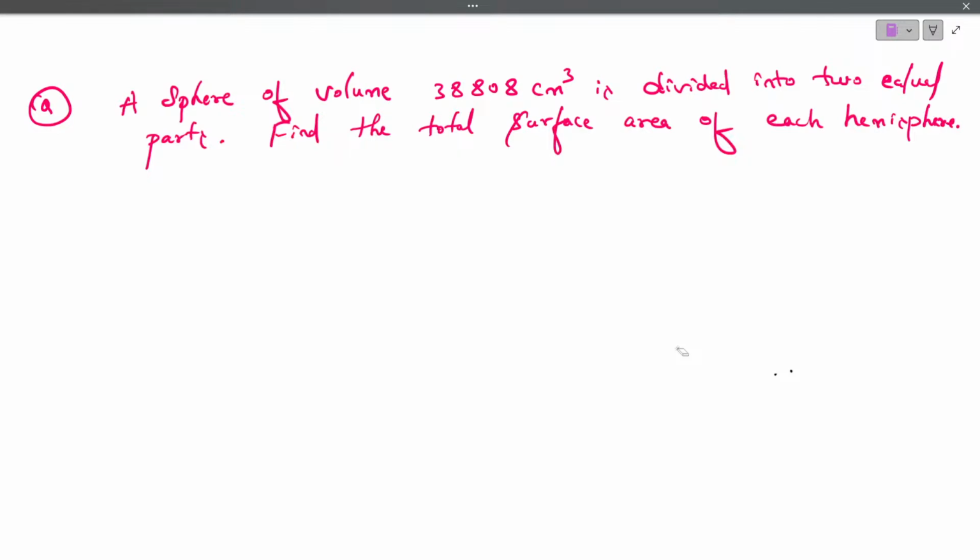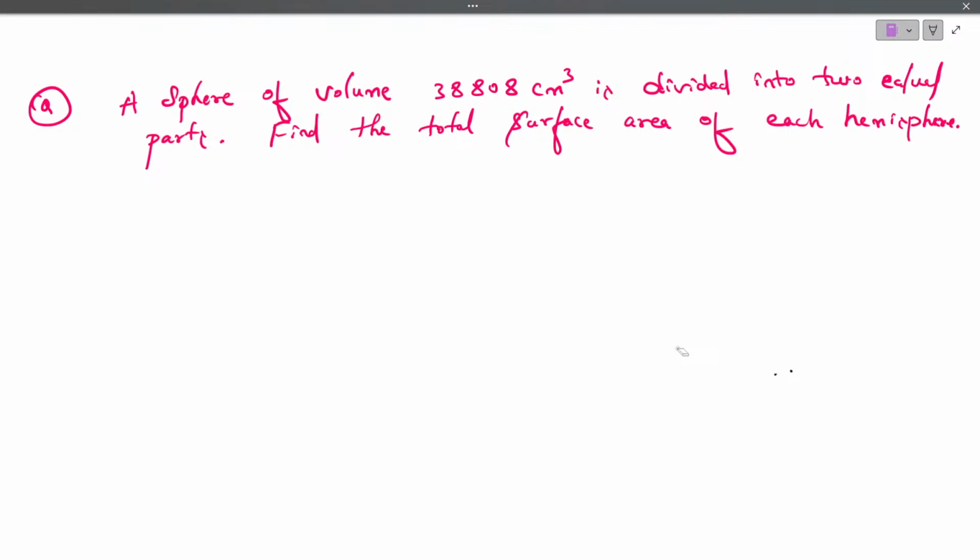Find the total surface area of each hemisphere. Do you know the sum?